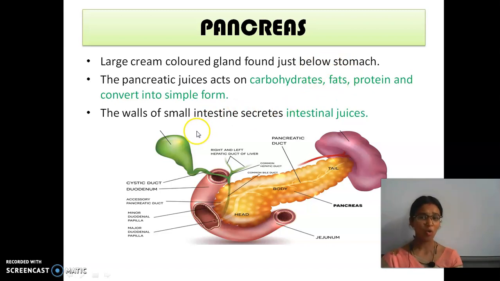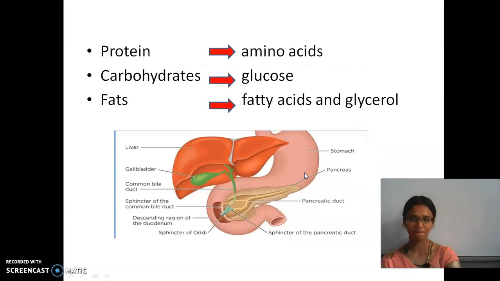And then I said the walls of the small intestine also secrete juices, right? So the walls of the small intestine secrete intestinal juices. The gallbladder stores what? Bile. It is transmitted to the small intestine. This is the pancreas. Okay, next.